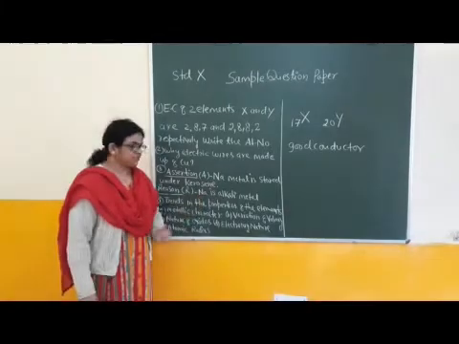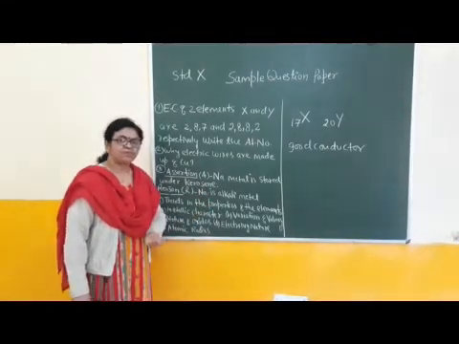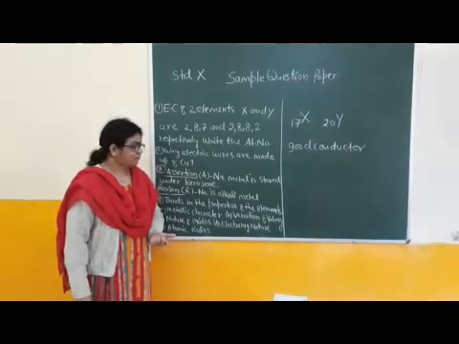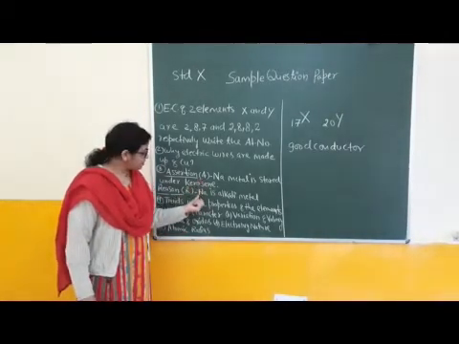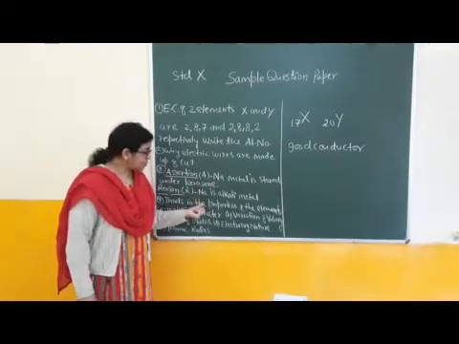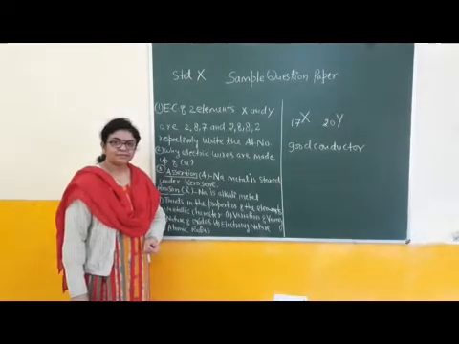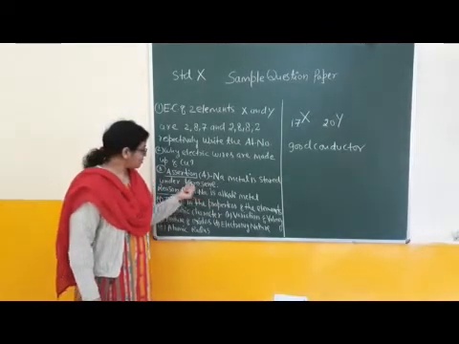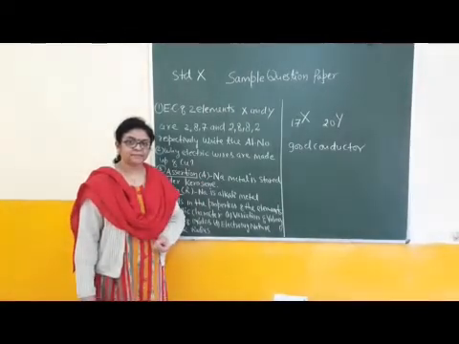Sodium is an alkali metal. This is the position, this is the nature of sodium. Sodium is an alkali metal, right? Assertion is true. Reason is also true. But the reason is not the correct explanation for the assertion. Sodium metal is stored under kerosene because sodium is a highly reactive metal.